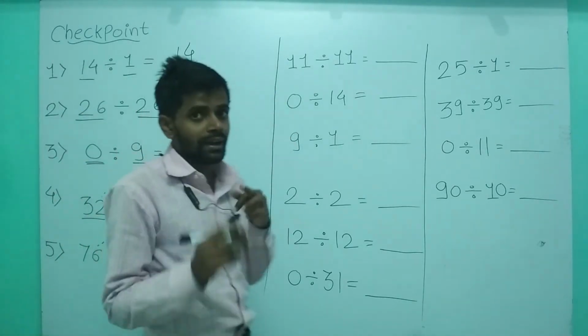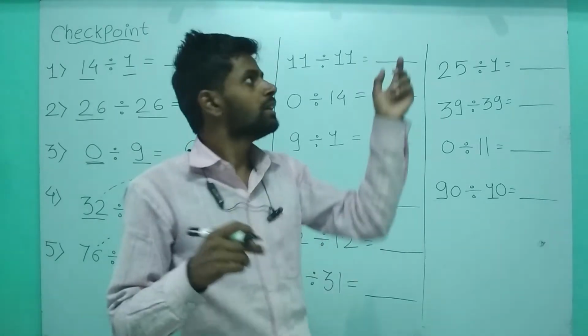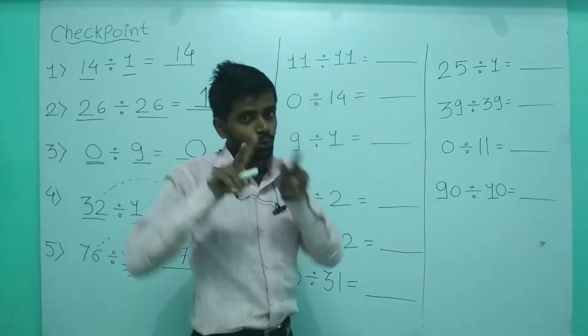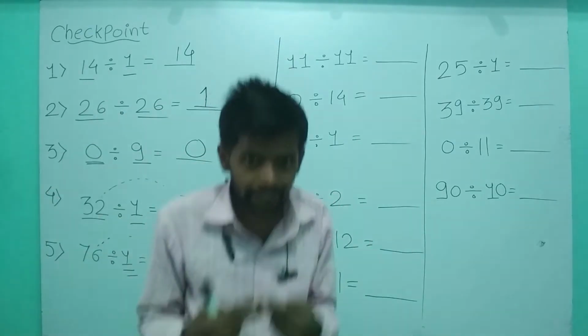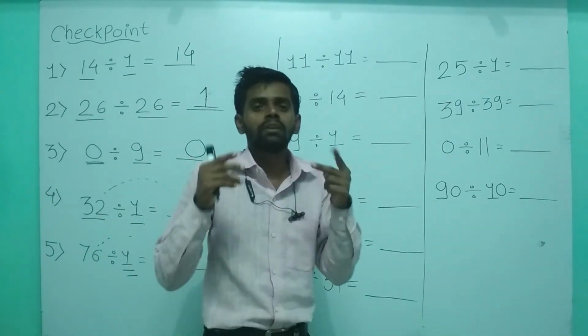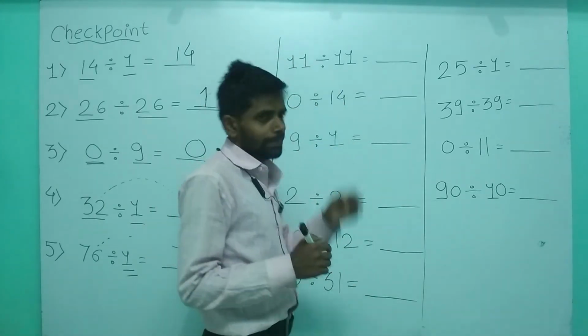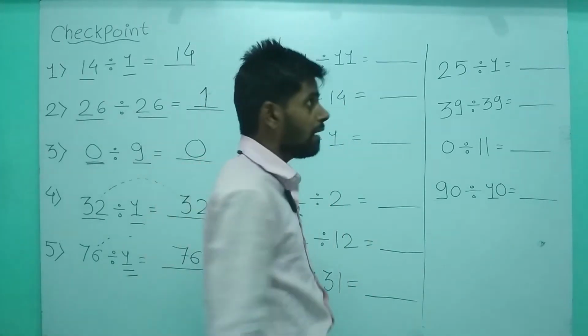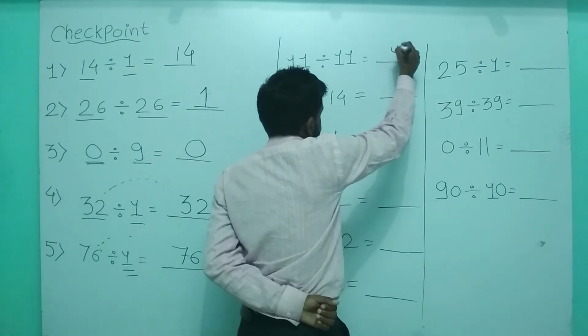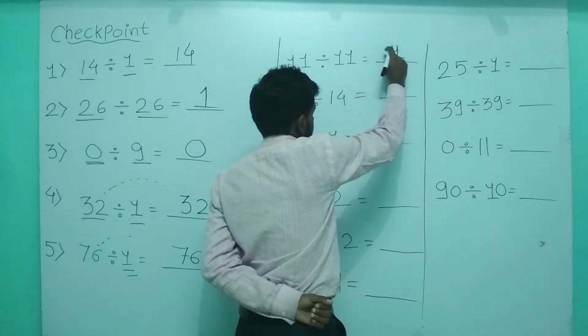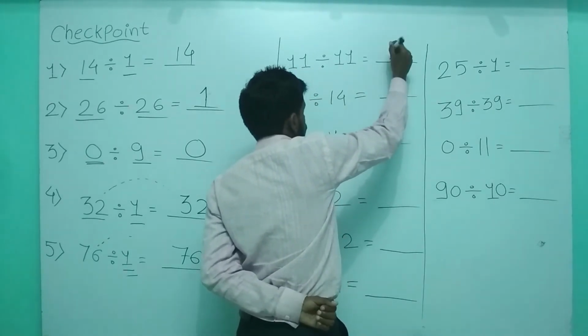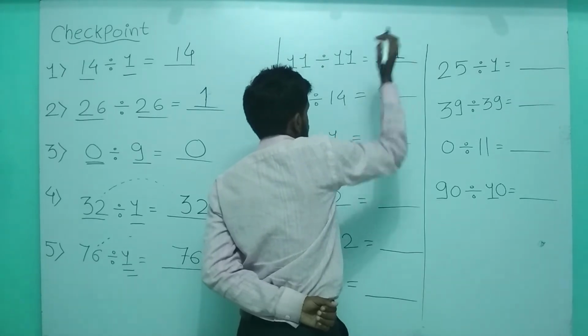Now in this question, the dividend and the divisor both are same. That means we are dividing the number by itself. So in the table of 11, 11 ones are 11. Write it properly like this.